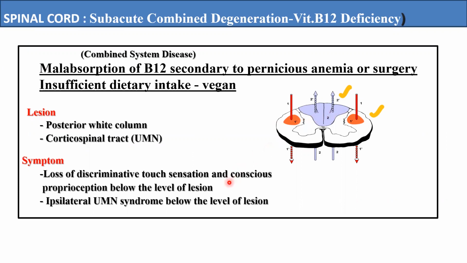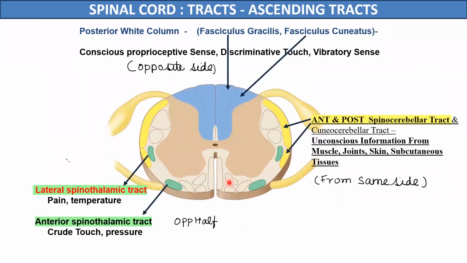The patient will have loss of discriminative touch sensation and loss of proprioception in these two diseases, tabes dorsalis and vitamin B12 deficiency. So the posterior column tracts travel in the posterior white column of the spinal cord, carrying the sensations of conscious proprioception, fine touch, vibration, and stereognosis.